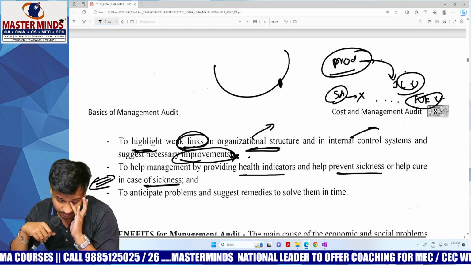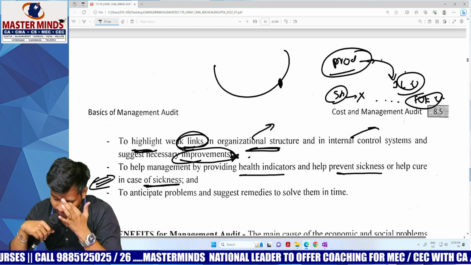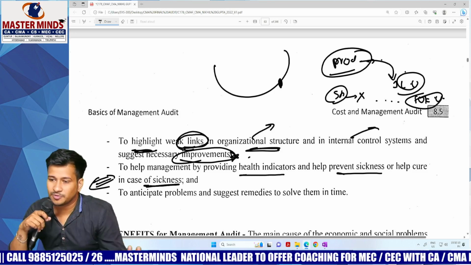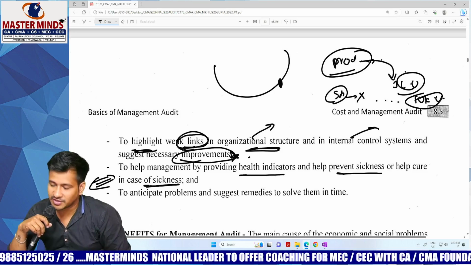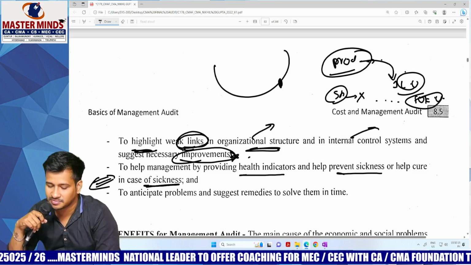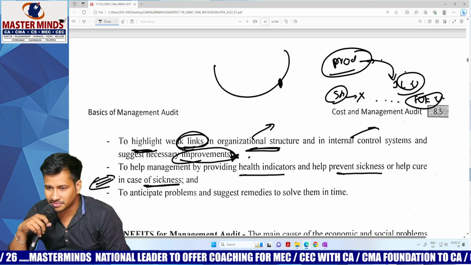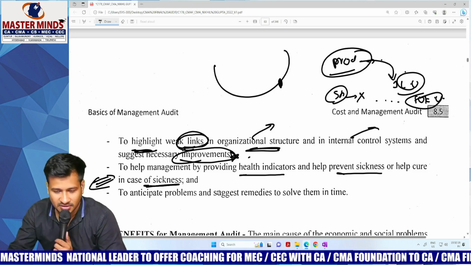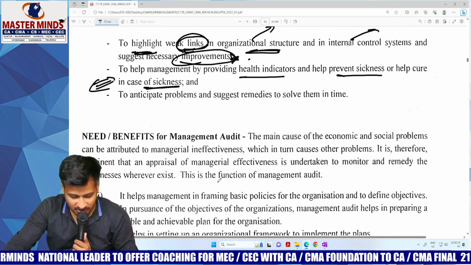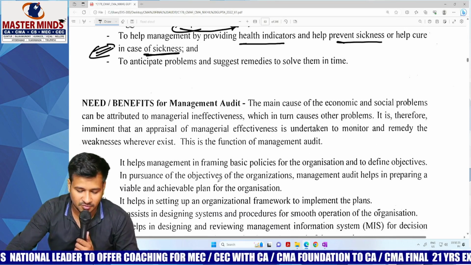Next. To anticipate problems and suggest remedies to solve them in time. Hope you have got that. First of all, you have to identify the problems, and after identifying the problems, you just need to suggest the remedies for the same. Clear everybody? So at this point I'm stopping, and from needs or benefits we'll be continuing in tomorrow's session.